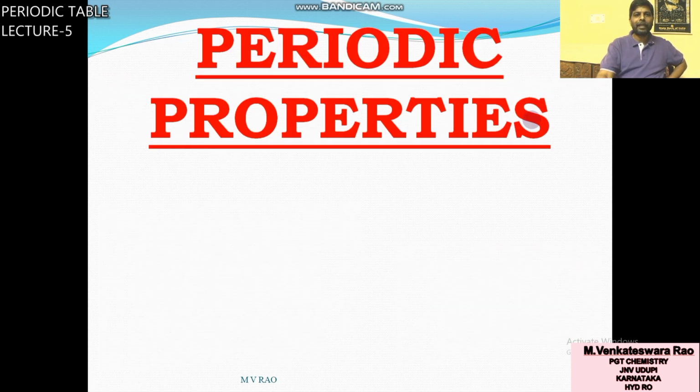What is meant by periodic property? Periodic means repetition.